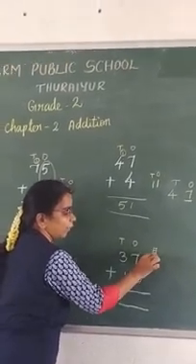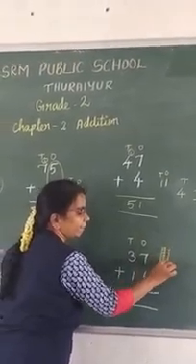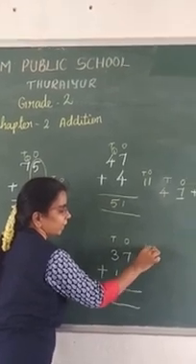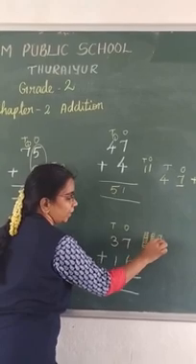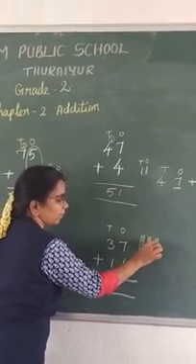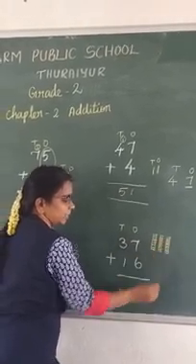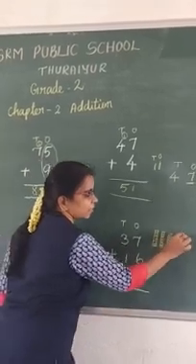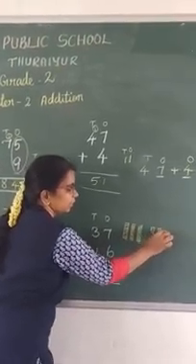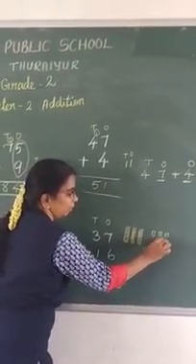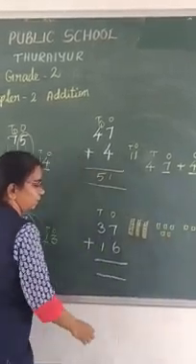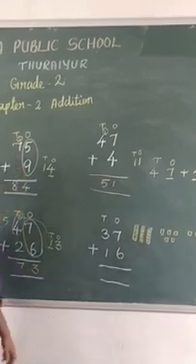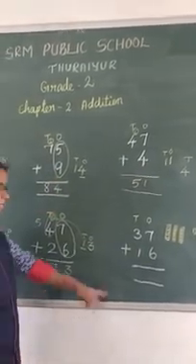See here, 1 10, 2 10, 3 10's. 37 consists of 3 10's and 7 1's. 1, 2, 3, 4, 5, 6, 7. 16. 16 consists of how many tens and how many ones?